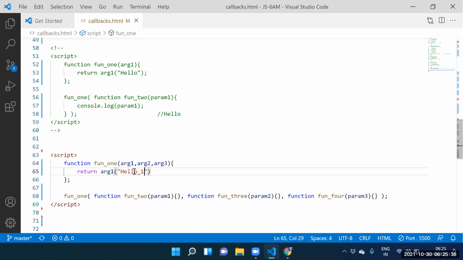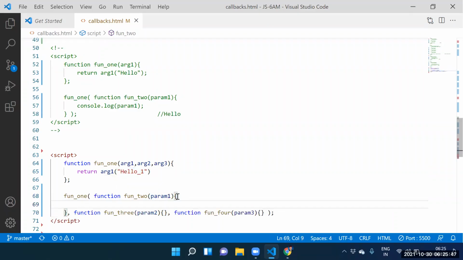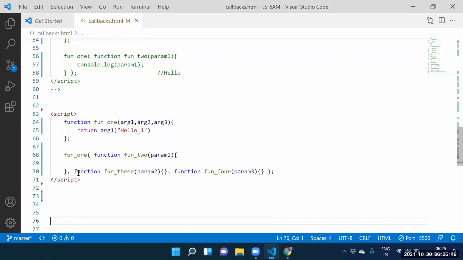Guys, see this one here. Here itself we have the hello 1 now. That hello 1 is stored into where? Parameter 1. Guys, we need to execute function 3 now. Where is function 3? Function 3 is stored into argument 2 now.